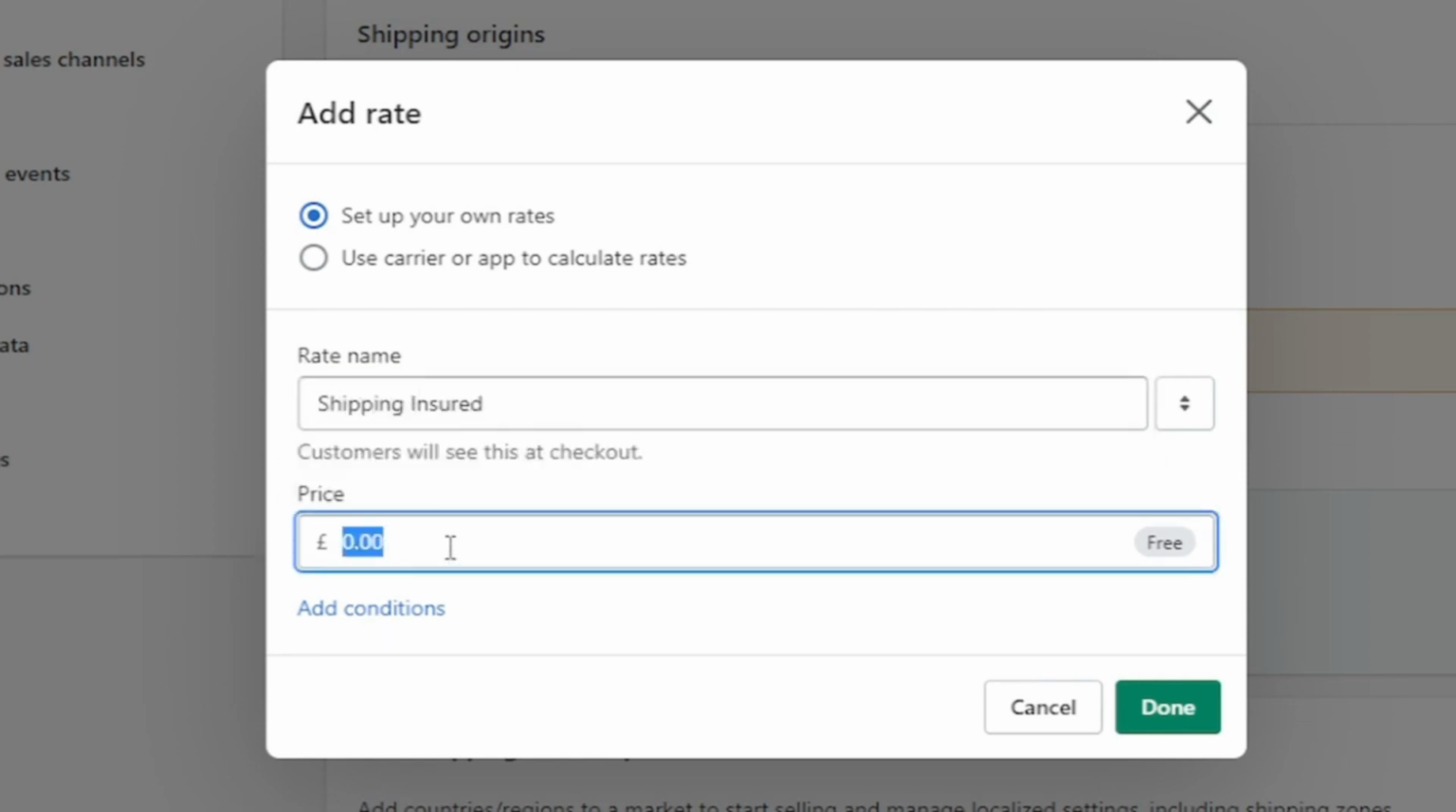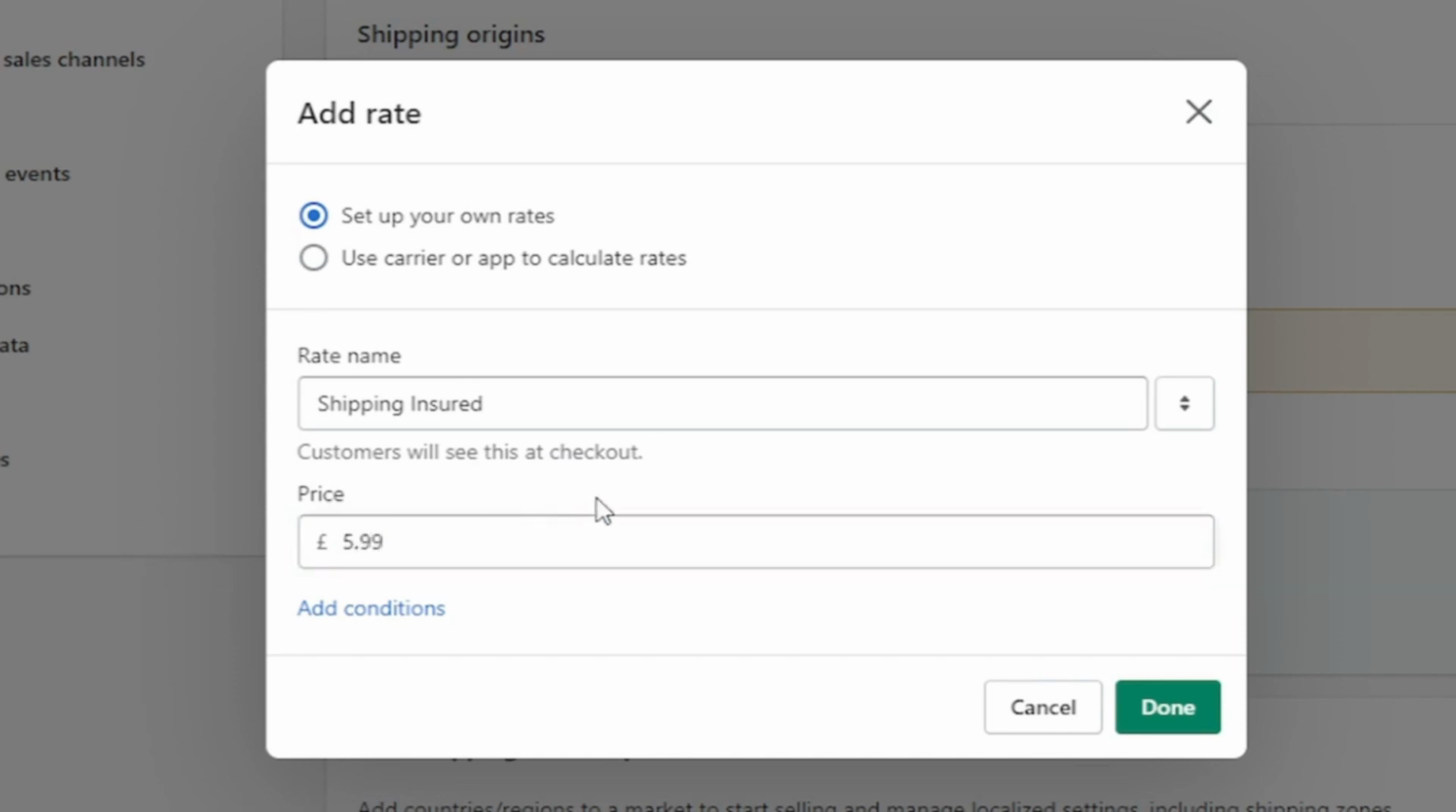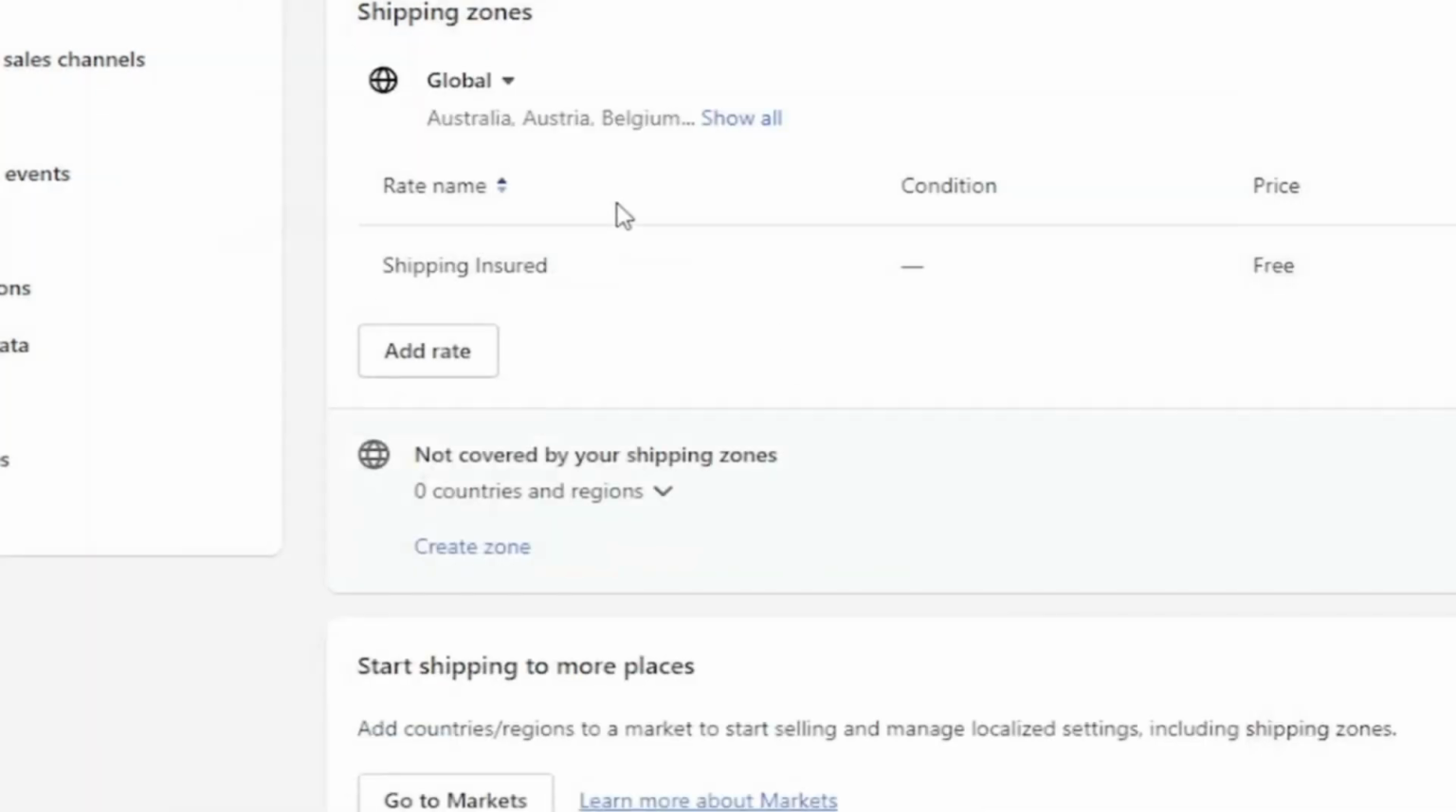Now if you put a price in here, obviously we could put something like £5.99 or whatever currency your default is, but if we leave it blank, it will actually give us free shipping. So if you want to offer free shipping, you can do it this way, otherwise you can do it via coupons and discount codes. So just press done. That's going to be our standard shipping region.